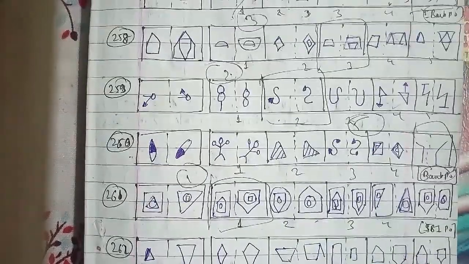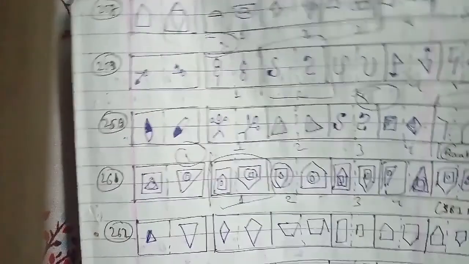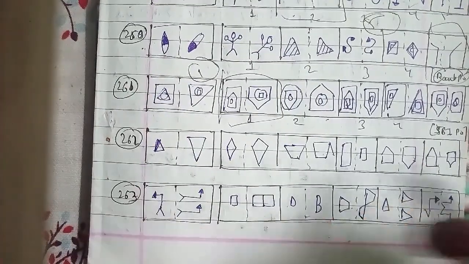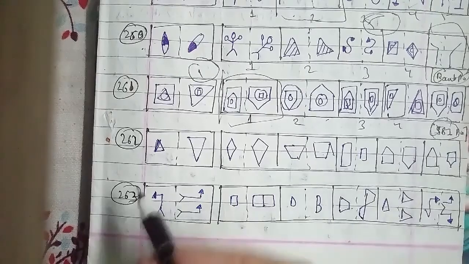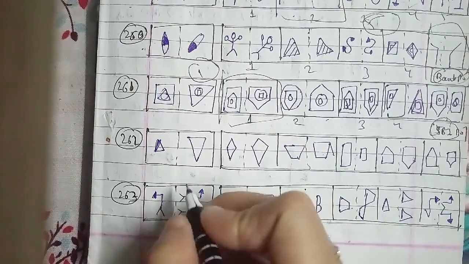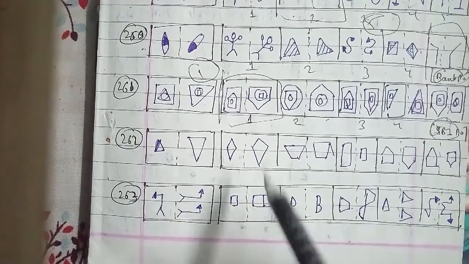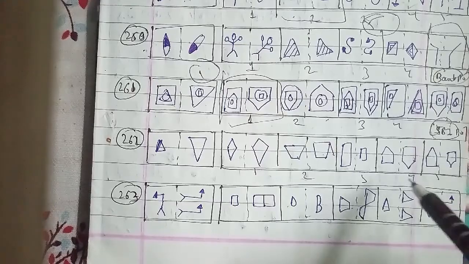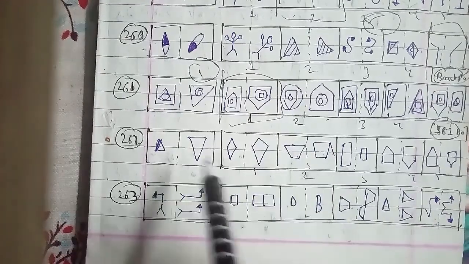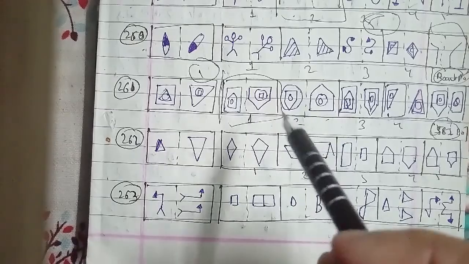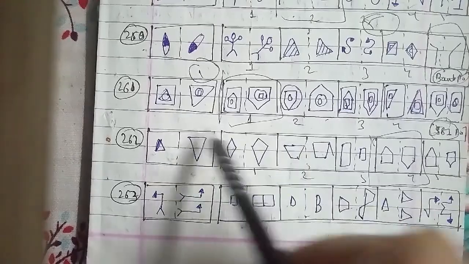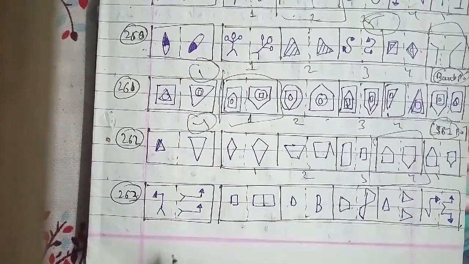Let's go ahead with the 262nd question of the session. This is also an important question because it has been asked in an SBI PO question paper, which is also an important paper for competition. This is the figure here, with the first, second, third, fourth and fifth options respectively. The left hand side figure is inverted and enlarged to form the right hand side figure. So the fourth figure will be the right answer for this question as well.